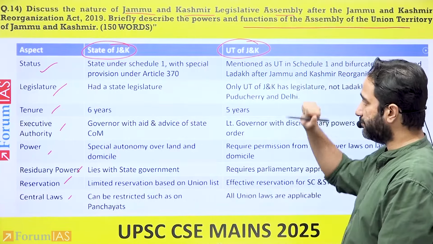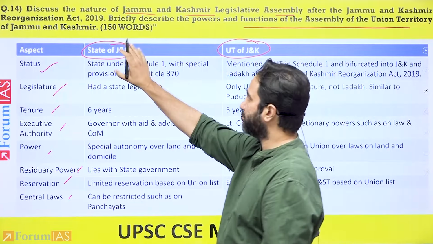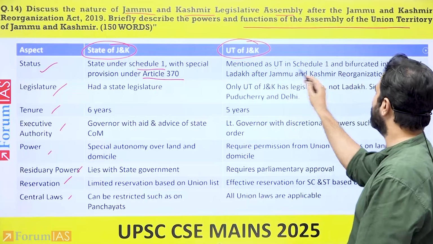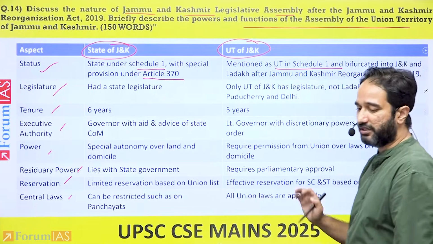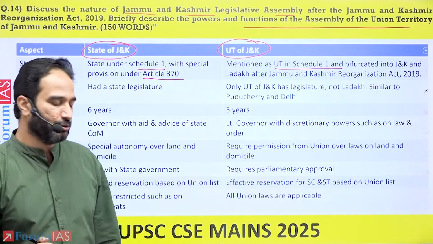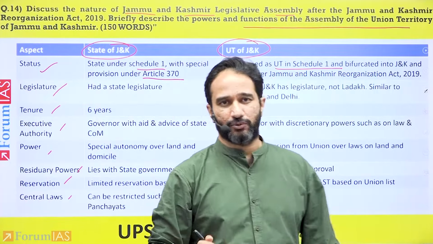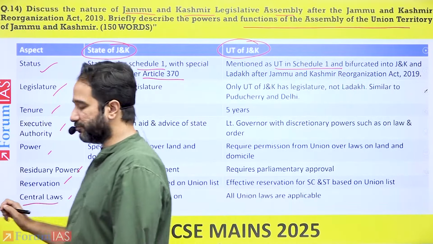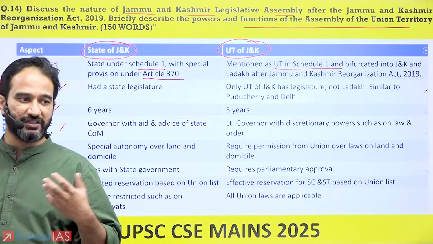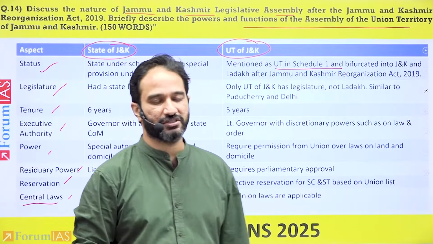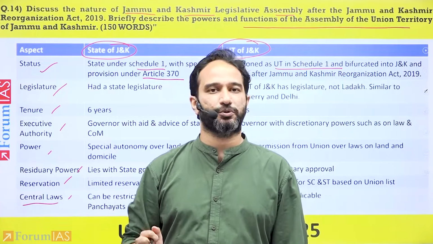Like for example, initially, the state of Jammu Kashmir was a state under Schedule 1 with special provision under 370. Now it is a union territory under Schedule 1, and it has been bifurcated into two parts, Union Territory of Jammu Kashmir and the Union Territory of Ladakh. One had a tenure of 6 years, the other has a tenure of 5 years. If you look at central laws, within the state of Jammu Kashmir, because it had a special provision under Article 370, certain central laws were not implemented there.